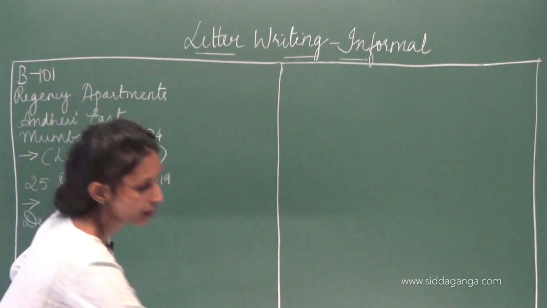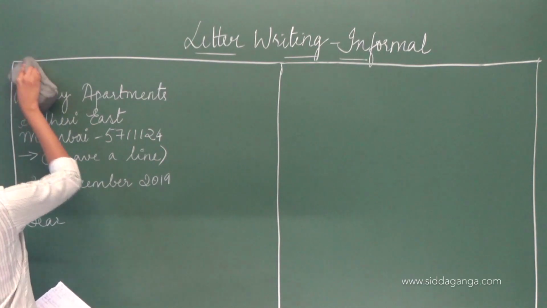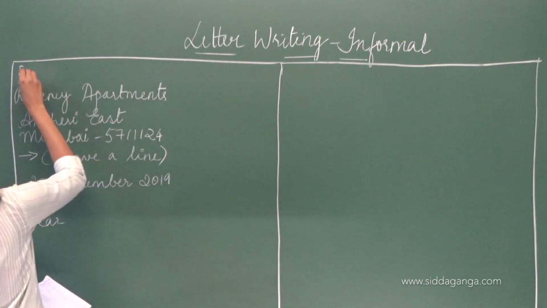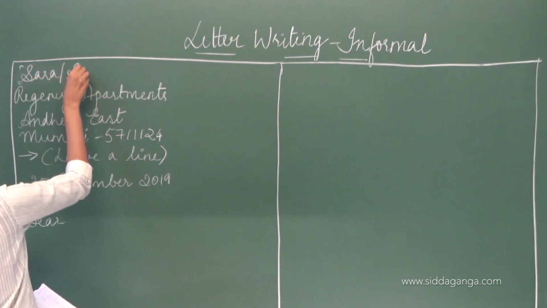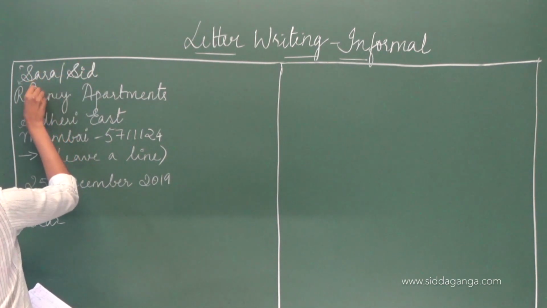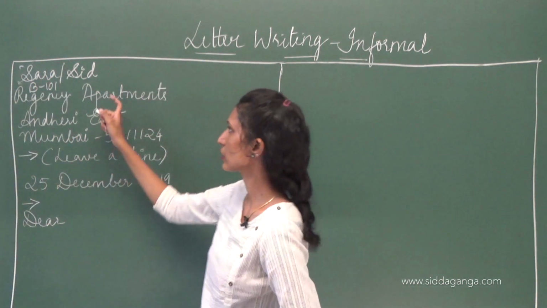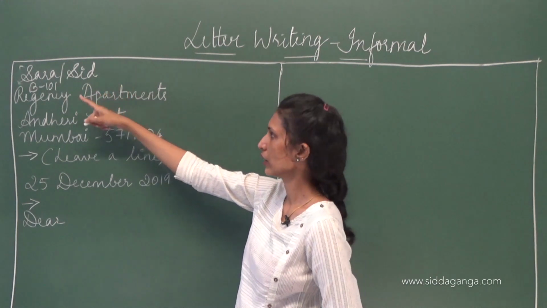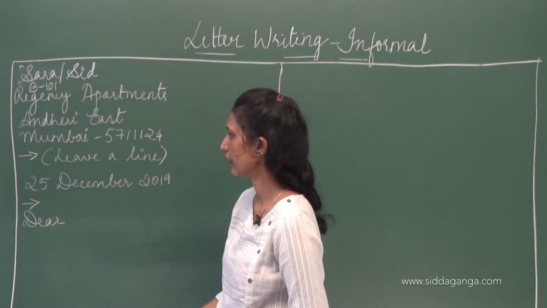Before that, you must write your name. Okay, I just forgot it. I'm sorry. Just write Sarah or Sid. Then in the next line, write B-101. Okay, just add that. I just missed it. Sarah or Sid, any one of the names. Adopt one of the names. Then B-101. Then continue the address.